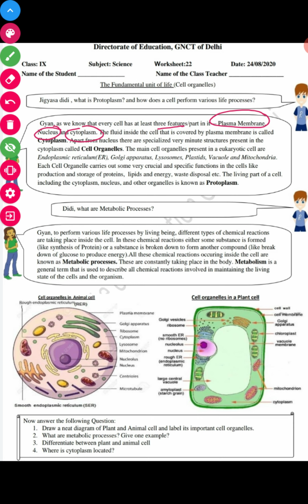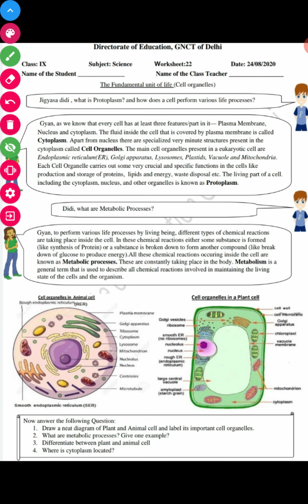The fluid inside the cell that is covered by the plasma membrane is called cytoplasm. Means the cell-containing fluid covered by the cell membrane is known as cytoplasm. Apart from the nucleus, very minute, specialized structures present in the cytoplasm are called cell organelles.